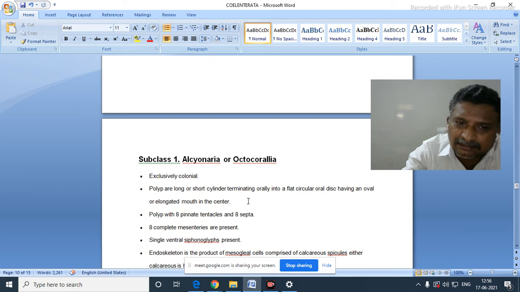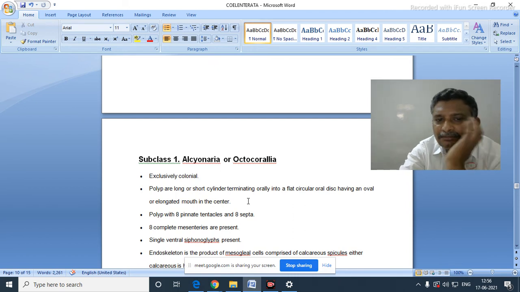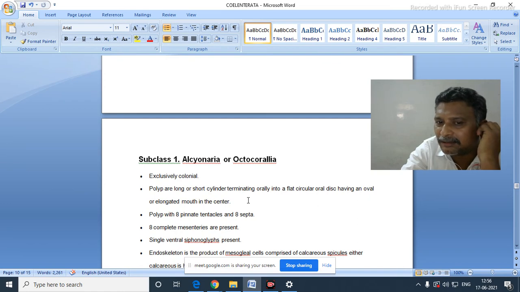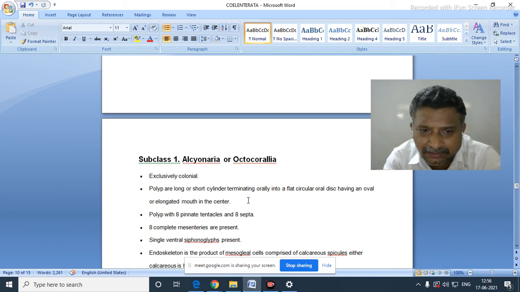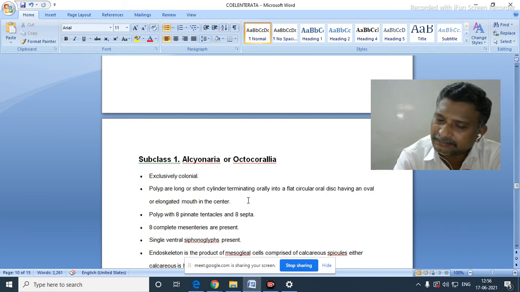This one is divided into subclass Alcyonaria, Octocoralia. Alcyonaria, Octocoralia.